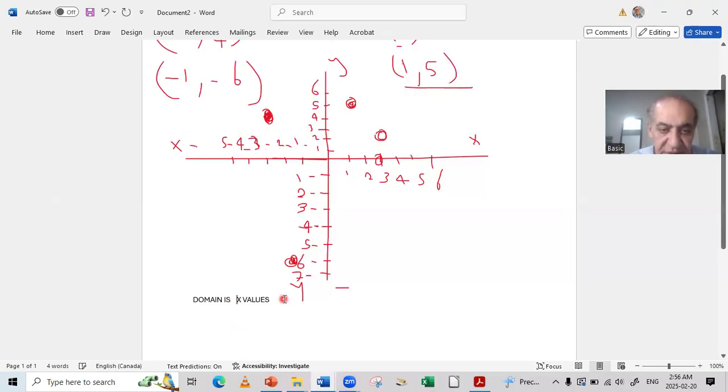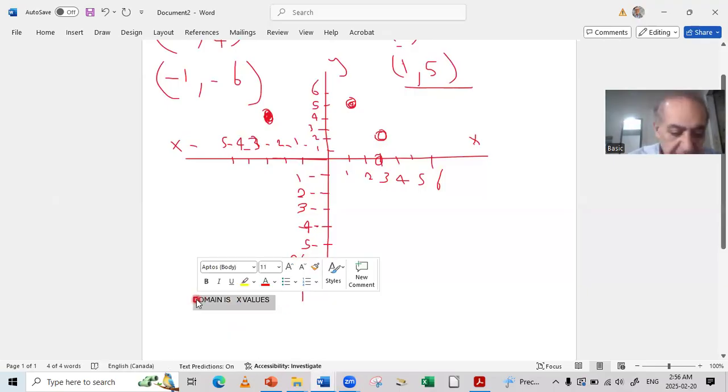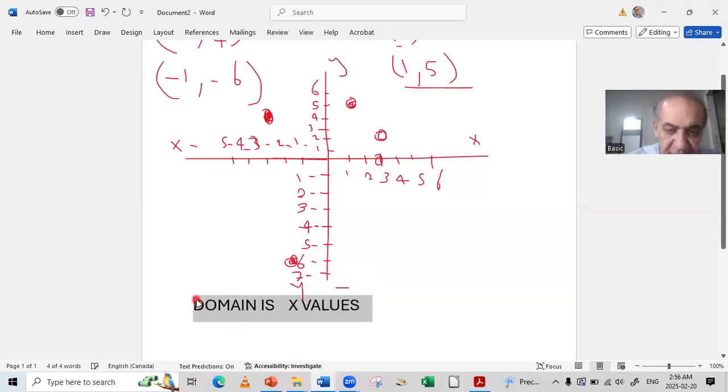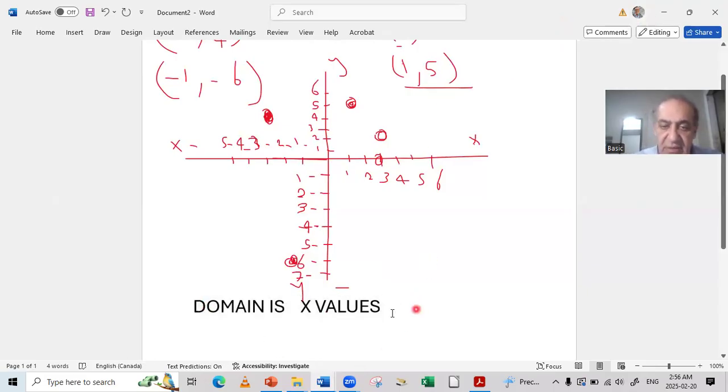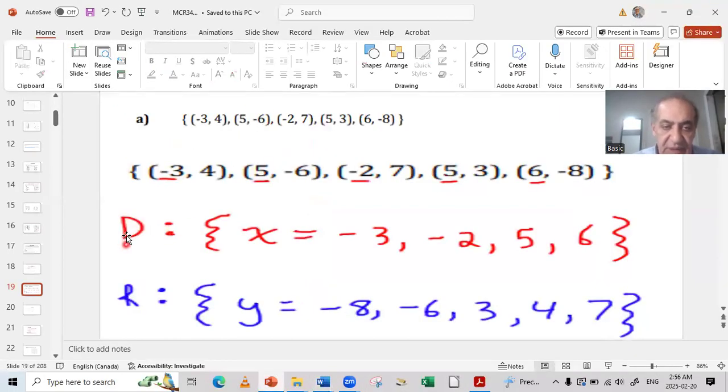Cool. Let me enlarge it so that you guys can see it properly. The domain is x values. So in this example, my domain will be the x values, like you see here. We said the first one on the left is the x, the second is the y. So here I will take the x's only.